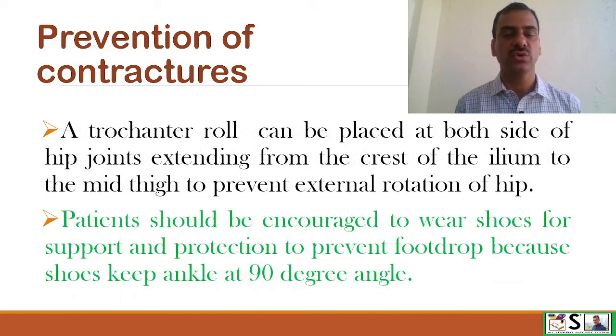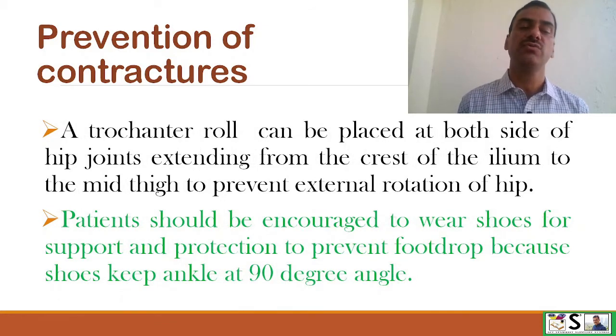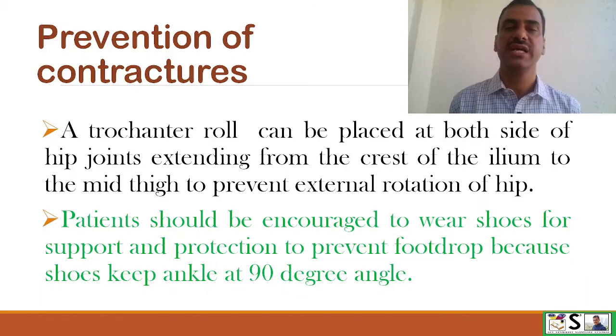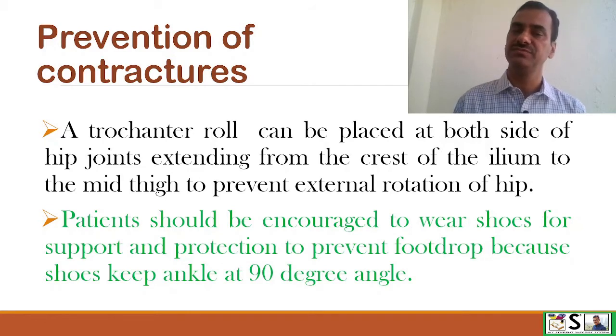A trochanteric roll can be placed at both sides of the hip joint, extending from the crest of the ilium to the mid-thigh to prevent external rotation of the hip. When the client is in supine position, the patient should be encouraged to wear shoes for support and protection to prevent foot drop, because shoes keep the angle at the ankle at 90 degrees. This is especially for paralyzed patients.